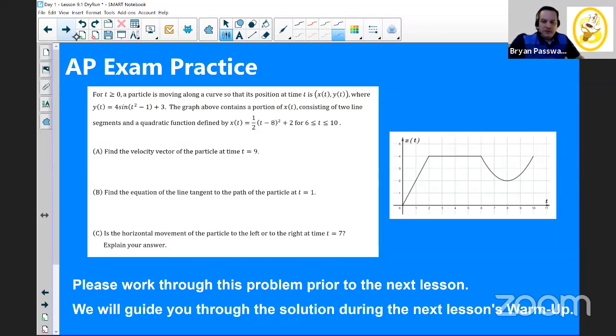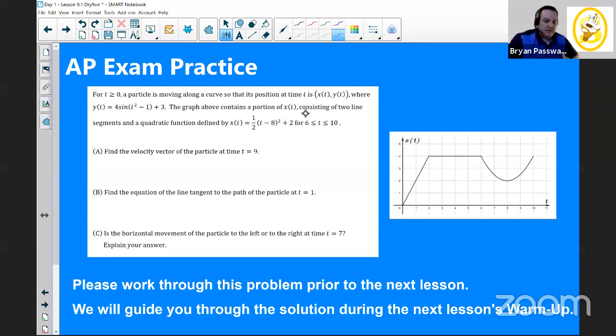So hopefully I'll give you another couple seconds to take a picture of this, and then we will look at the last slide here in a second. You'll notice on this problem, there's a lot of things going on. We have a graph of x of t. We have an equation of y of t, so we're connecting those representations, and part of the graph of x of t is this parabola shape here on the right, and in the stem, they give us an equation for that parabola.